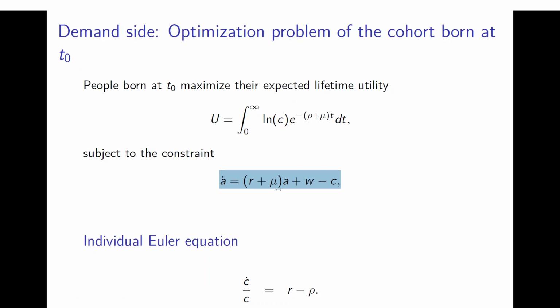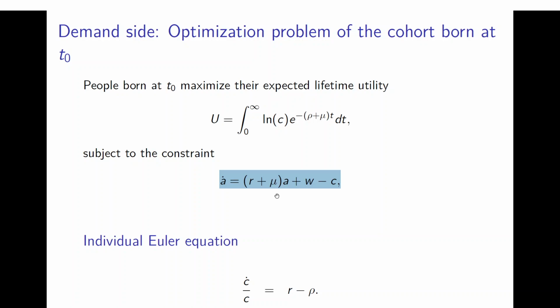So if they die, their assets are basically redistributed among those who survived. And therefore, the mortality rate mu shows up in the individual budget constraint as a redistribution from those who died to those who survived due to the life insurance company that sells annuities.